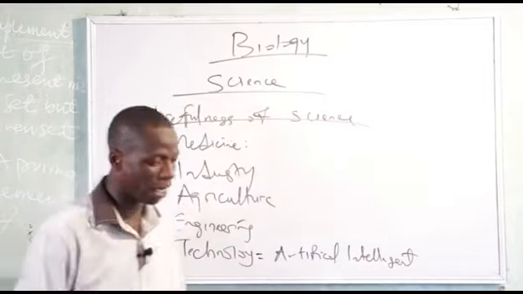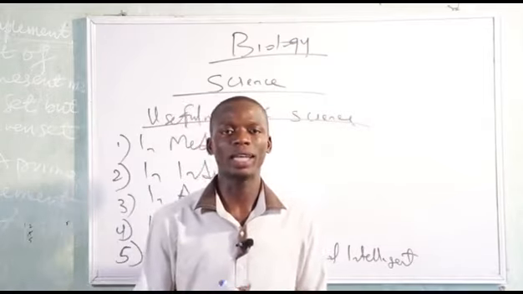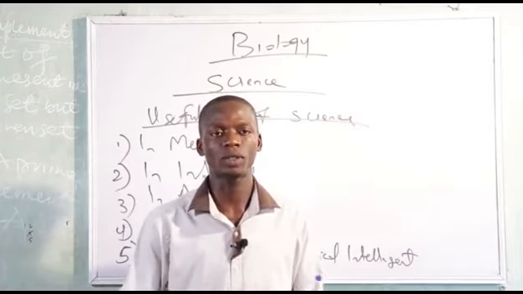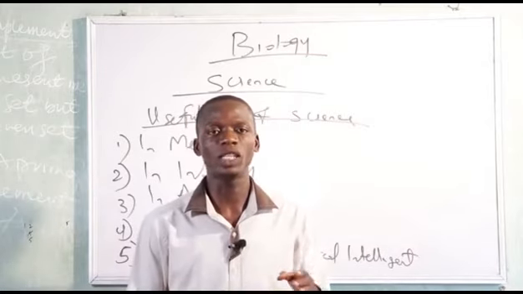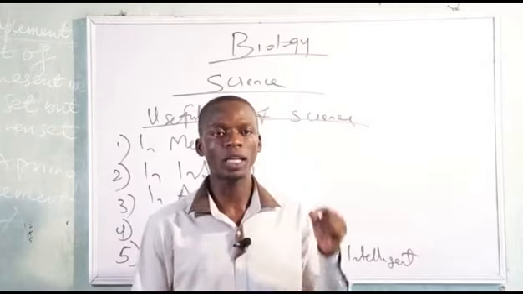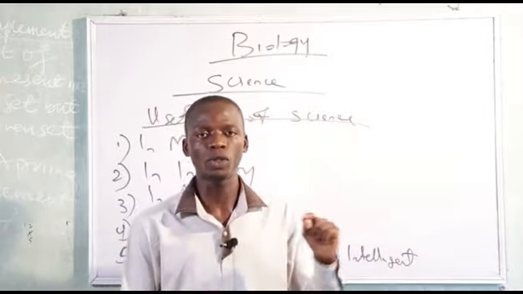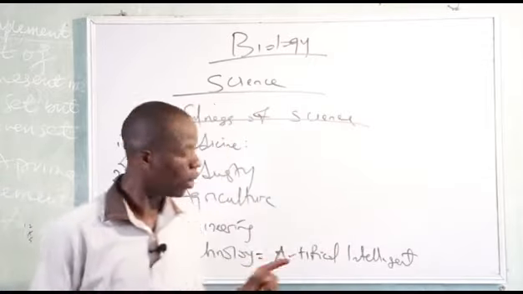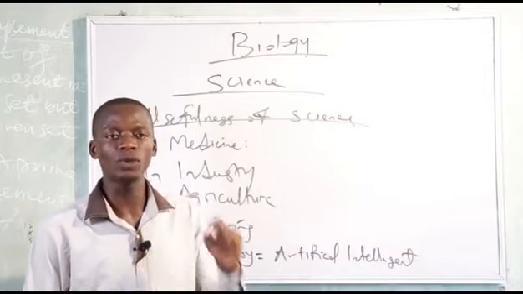which, like for example, during the coronavirus pandemic, we were made to understand that in Rwanda, they were able to get robots that transport goods and medicine to people. Without the knowledge of science, this would have been very difficult, but through the knowledge of science and artificial intelligence, those robots were able to carry out those activities. And also, through the knowledge of technology, drone technology is very useful.